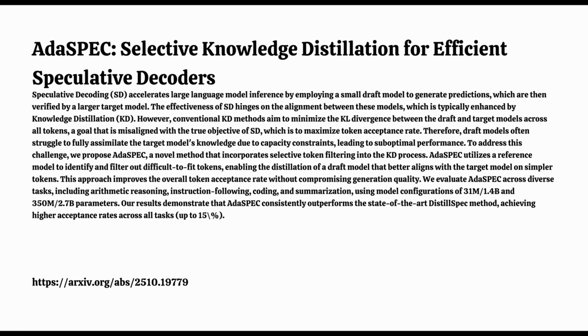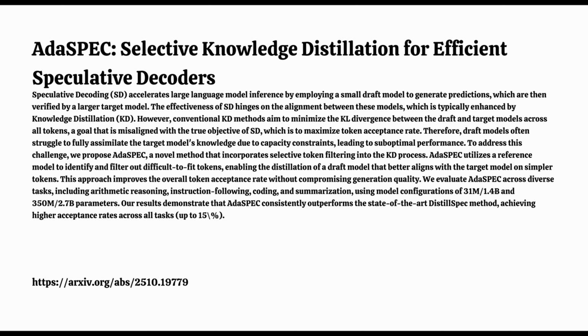That's the key insight AdaSPEC uses. There's a huge variation in how difficult tokens are to learn. Trying to minimize the learning error uniformly on easy stuff and really hard stuff might actually hurt performance on the easy tokens the draft model could master. Okay, so conventional distillation is too broad, potentially wasteful for SD. AdaSPEC aims to be more selective. Exactly. AdaSPEC stands for Adaptive Selective Distillation. It brings in this idea of selective token filtering to make the knowledge transfer more efficient for the draft model's limited size. How does it do the filtering?